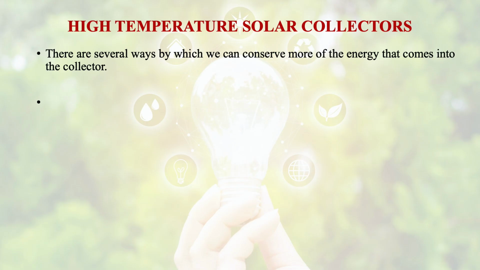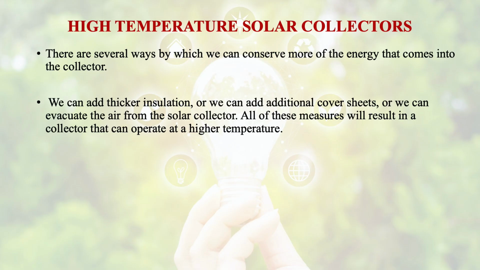Then comes the high temperature solar collectors. There are several ways by which we can conserve more of the energy that comes into the collector. We can add thicker insulation, or additional cover sheets, or we can evacuate the air from the solar collectors. All these measures will result in a collector that can operate at a higher temperature.